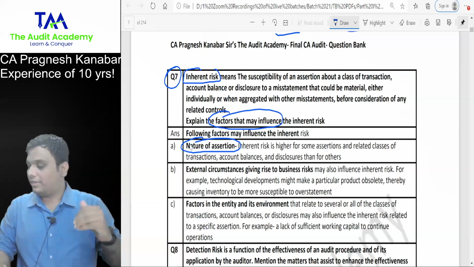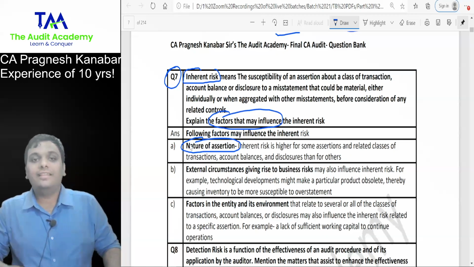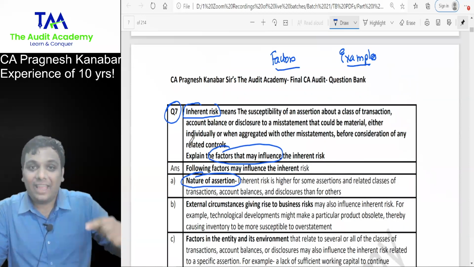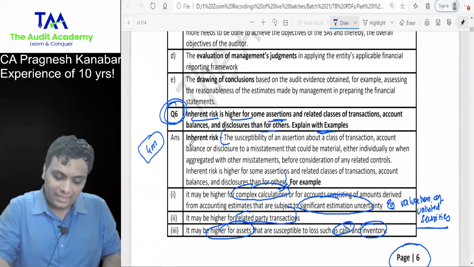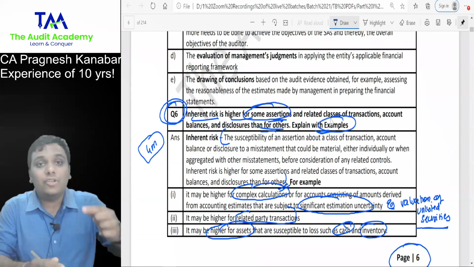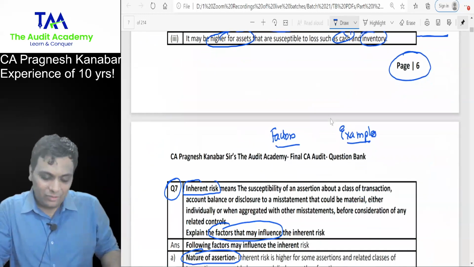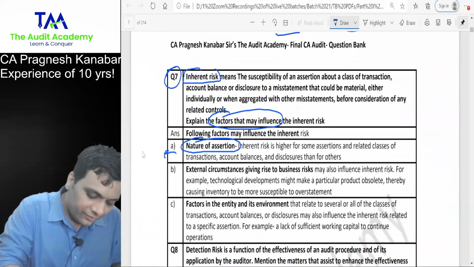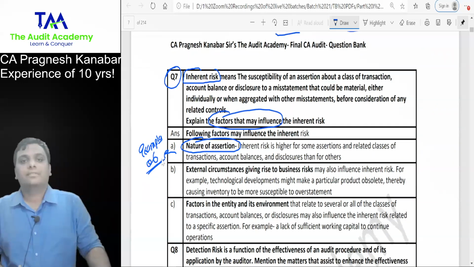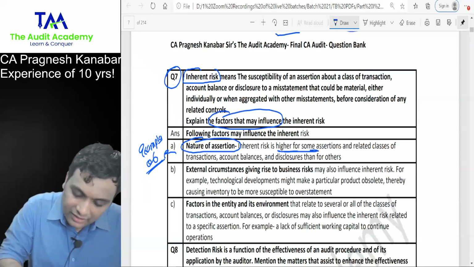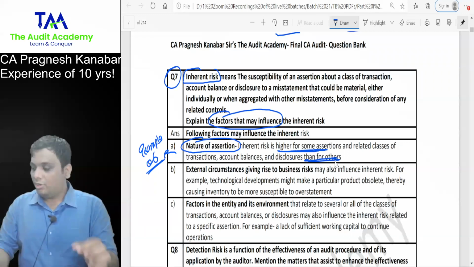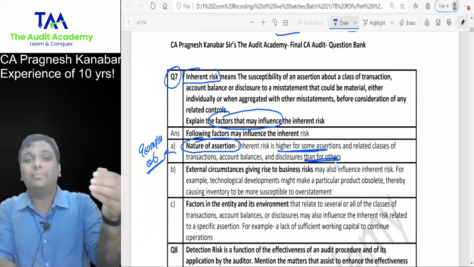The nature of financial item. Yes. Everyone look at question number 6. Nature of assertion. They asked you to explain with examples. So for the first factor, the examples are there in question number 6. Look at this. Inherent risk is higher for some assertions than for others. When you are answering factors, you need to explain theory points which will help you to take a decision.